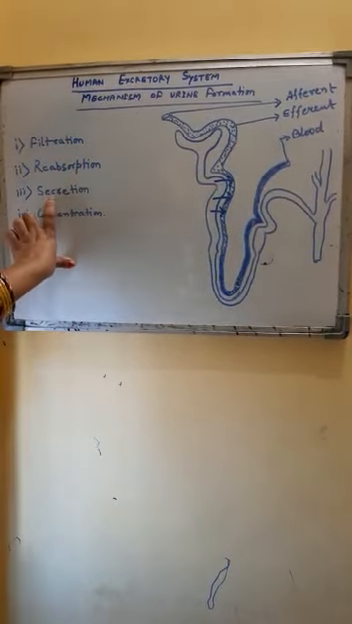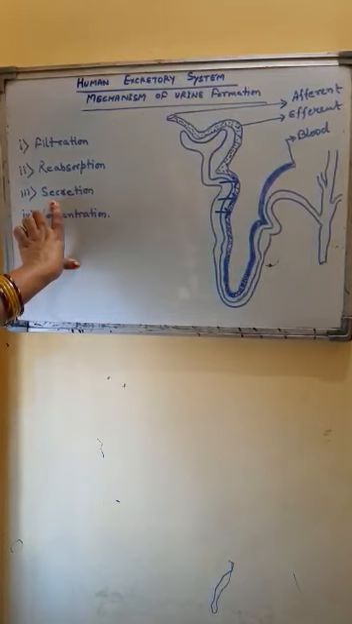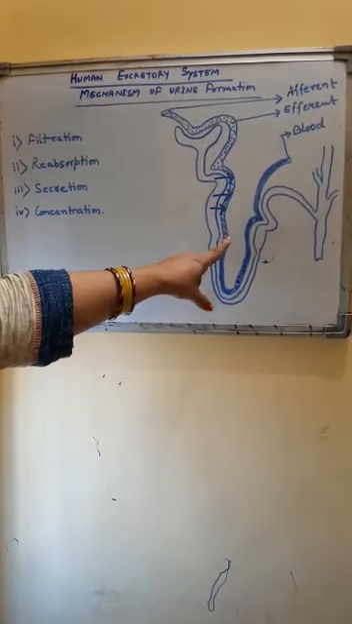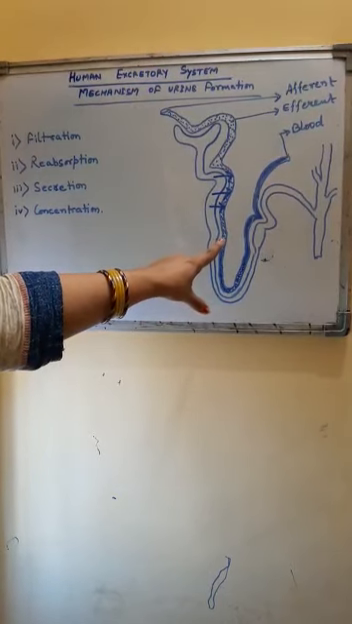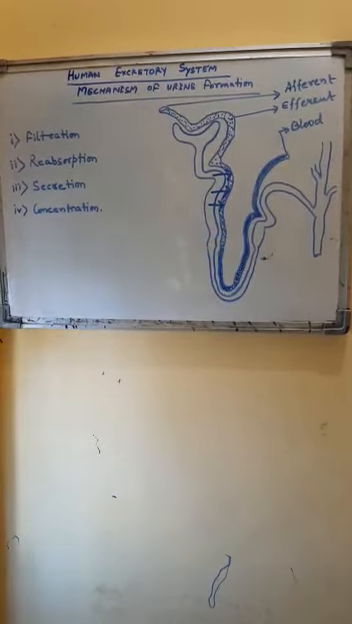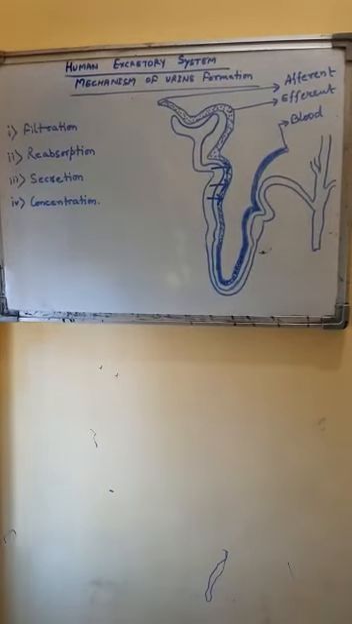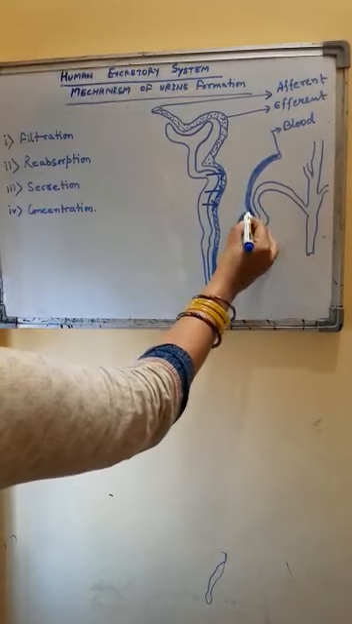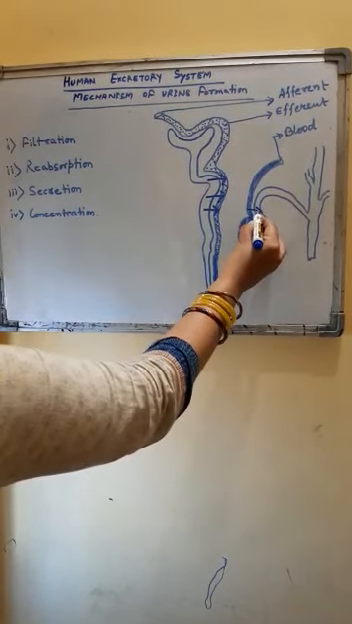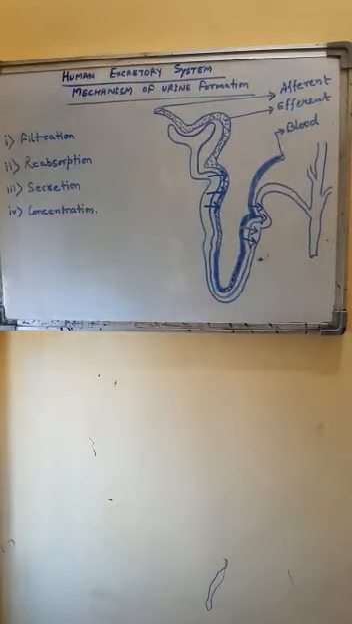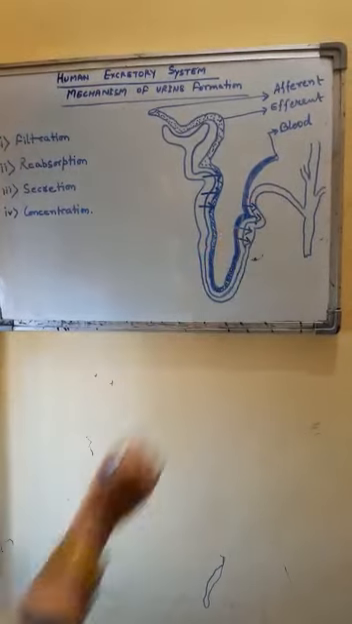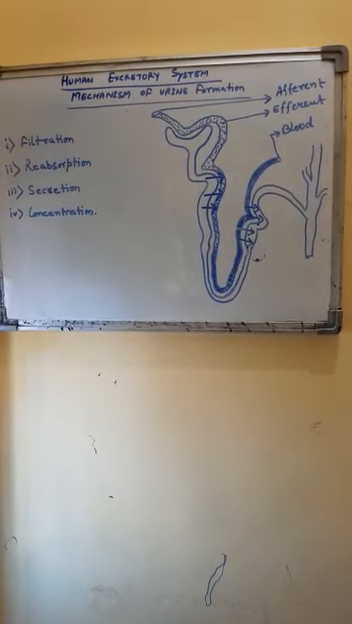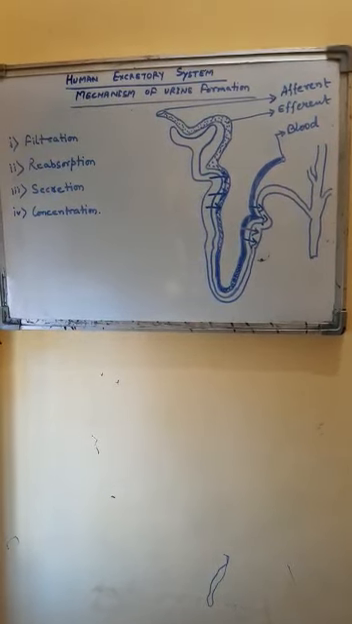The third part is called tubular secretion. It occurs mostly in this part, that is called DCT, distal convoluted tubule. What happens over here? If some substances by mistake are present in the filtered blood, that cannot be filtered, these are secreted into the waste products, that is, in urine. It mainly takes place in DCT.